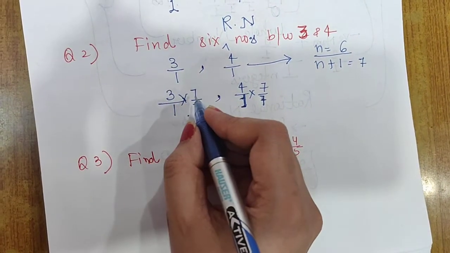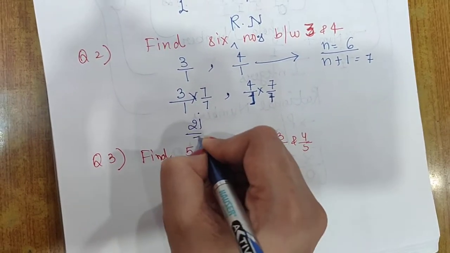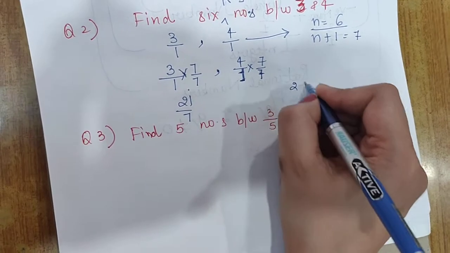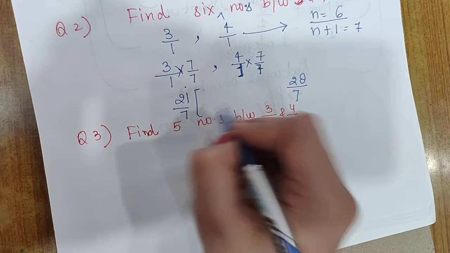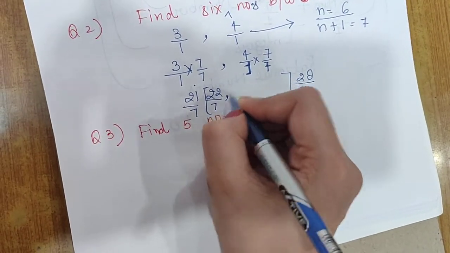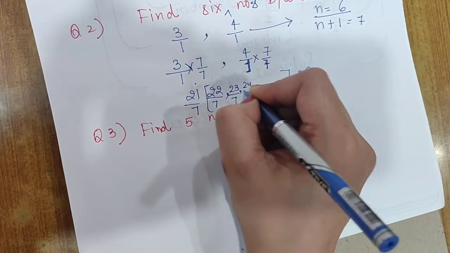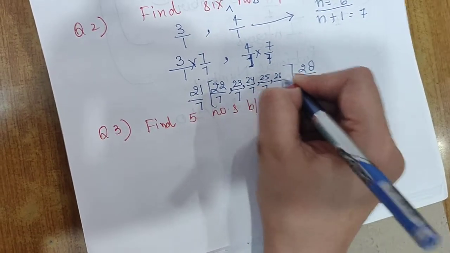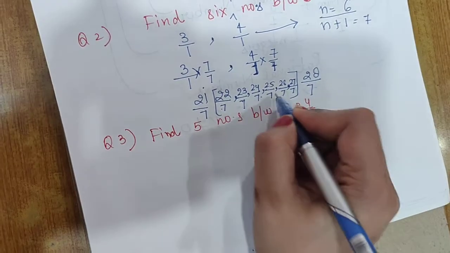3 into 7 is 21 upon 7, and 4 into 7 is 28 upon 7. Now write the numbers between them: 22 upon 7, 23 upon 7, 24 upon 7, 25 upon 7, 26 upon 7 and 27 upon 7. Now count: 1, 2, 3, 4, 5, 6.